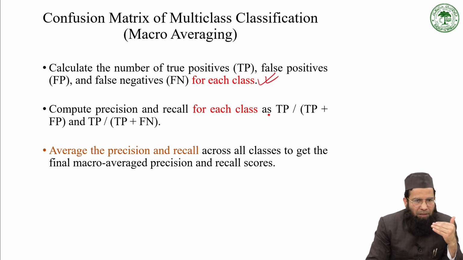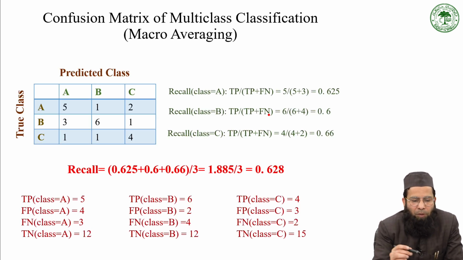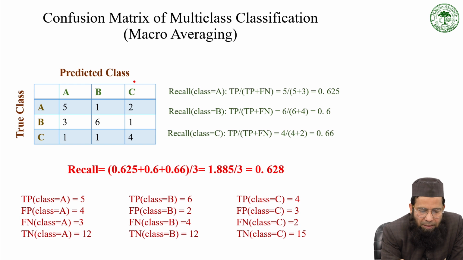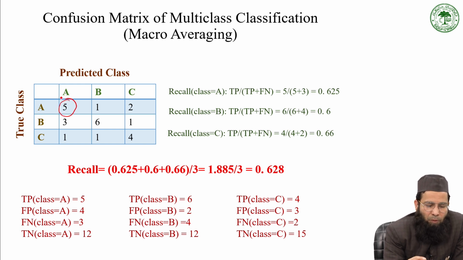Let me discuss with an example here. You have 3 different classes here, A, B and C. Now the first target is to find the true positive, false positive and false negative cases of class A. As far as class A is concerned, true positive cases is 5. And what about false positive? It means falsely predicted positive cases.